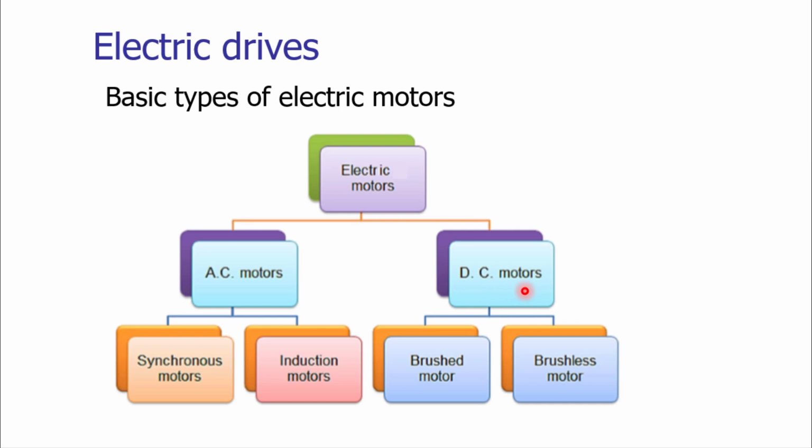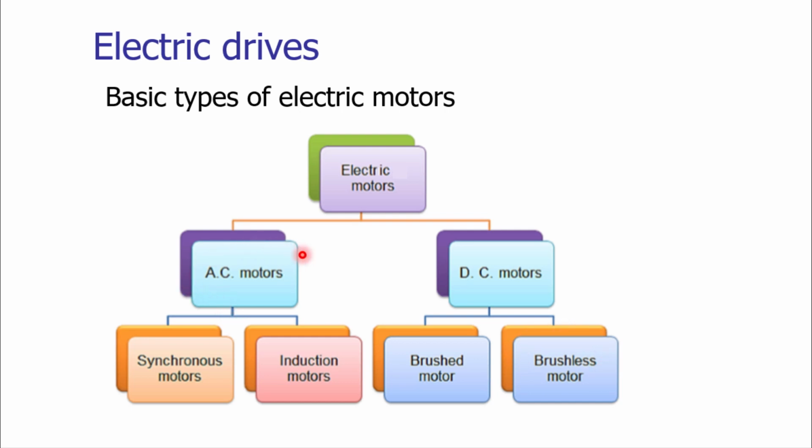The direct current motors are further classified into two groups. These are brushed motors and brushless motors. In brushed motors, there is a commutator and brush assembly, which is passing the electric current in the armature. So it has the arcing problem due to the friction between the brushes and the slip ring. In brushless motors, this limitation has been removed.